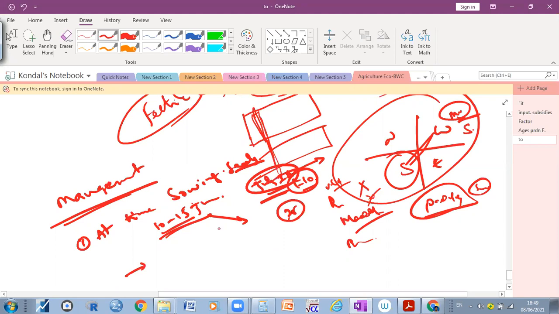Therefore, here, when you sow the seeds in time, we will get more output, because the climatic conditions will be helpful to us. If we sow the seeds late, we can't get more output.